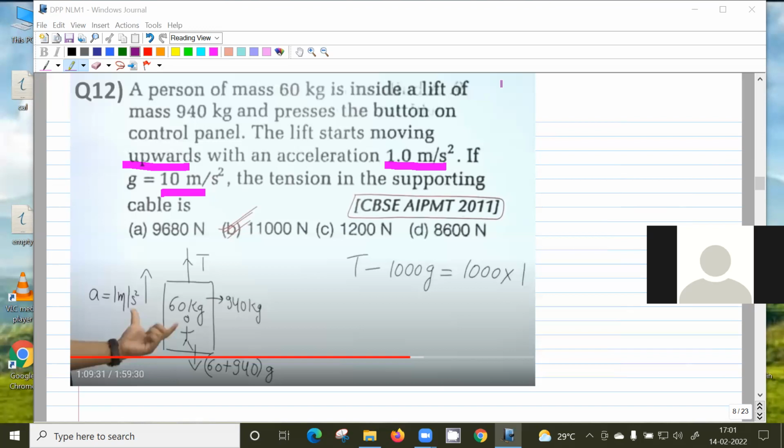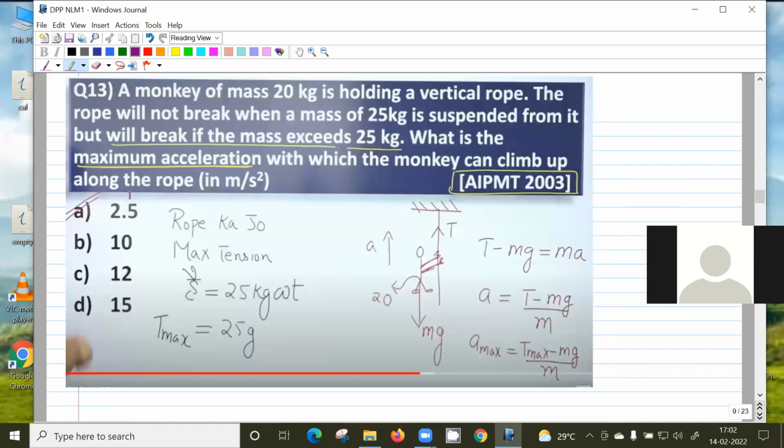$11,000. Yeah. So the force, you have to consider this lift with the man inside as a system. The force acting on the system is the tension upwards. And then the weight of the system, that is 60 plus 940. And the whole thing is accelerating upwards with this one. Okay. Done now? Yes, sir. Okay. This one,